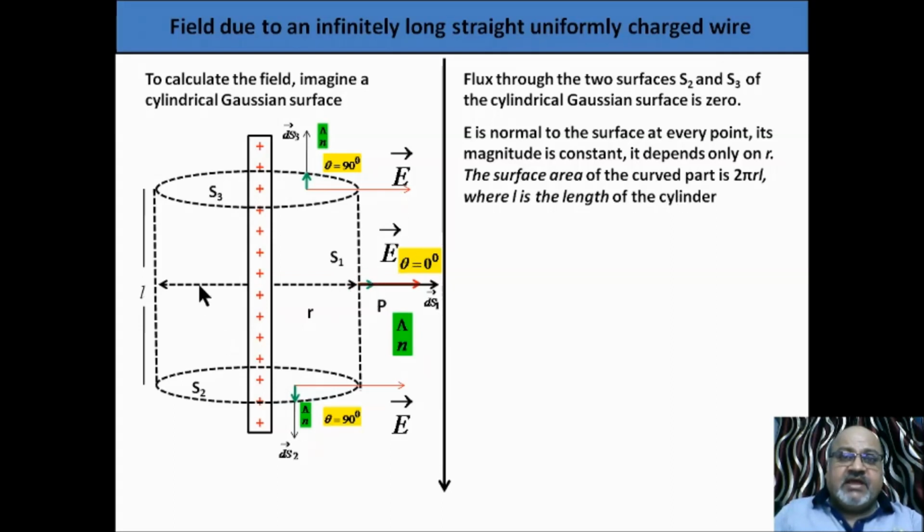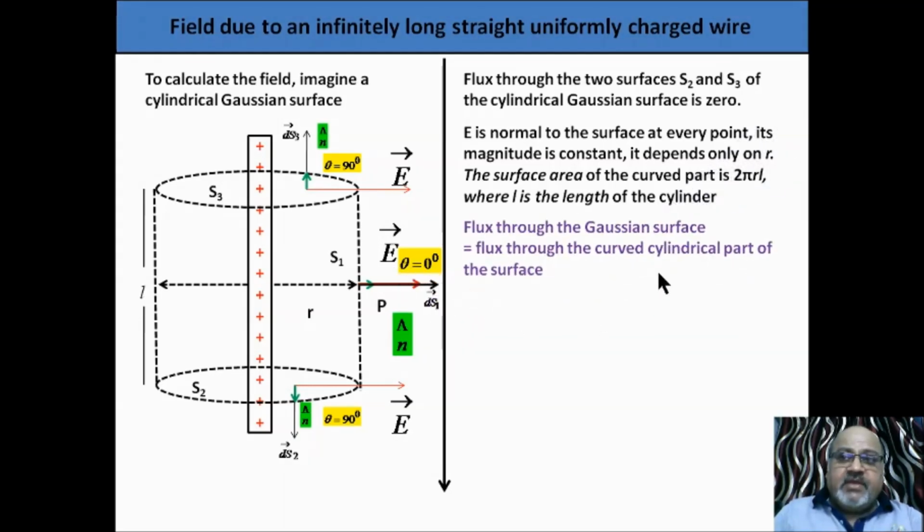Now what is the area of this curved surface? 2 pi RL. R is the radius, L is the length, 2 pi RL is the total surface area. Electric field is E. So what will be the flux? Flux through the cylindrical surface only will be considered. This is phi equal to E into area S1. E into S1, theta is 0. So cos theta, cos 0 is 1, I have not written here. Direct result is here. This is the flux.